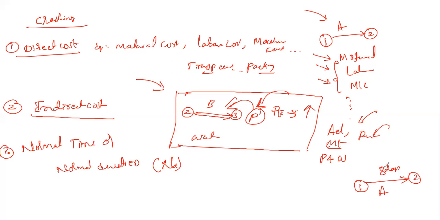This is determined if the project is deterministic in nature, where they directly give the duration required to finish that particular activity. So this is called the normal time. In order to complete any activity, whatever the estimated time or standard time, that is called the normal time. So this is nothing but a standard given time. The standard given time is the normal time or normal duration, represented by ND. Okay, this is about the normal duration.